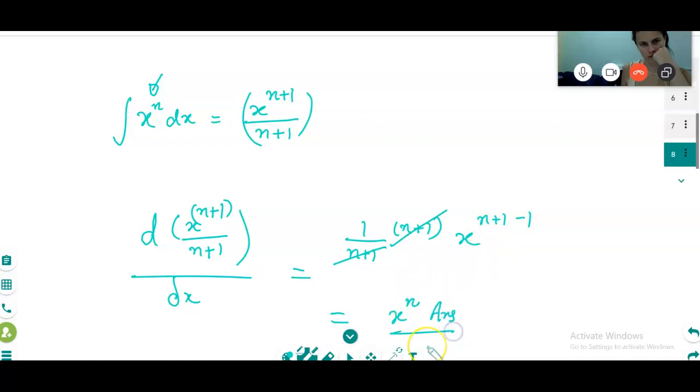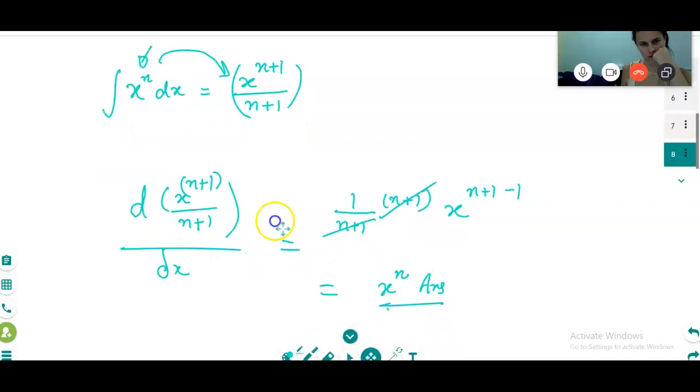Is it clear? See, the same way we started with integration, and whatever result we got, if we differentiate it, the same thing will come. Is it clear? Yes, it's clear.